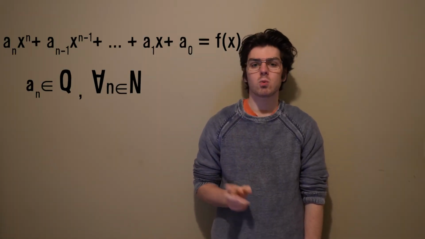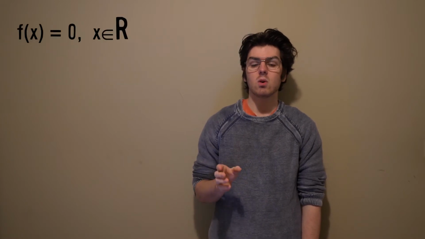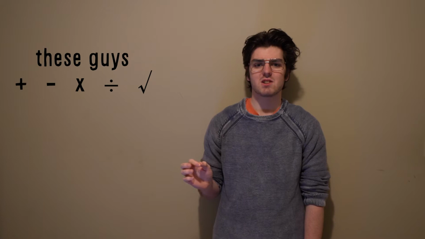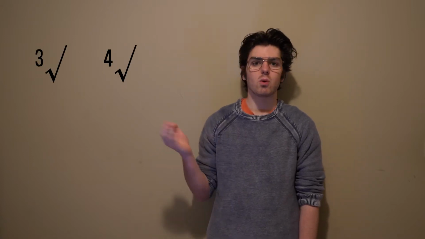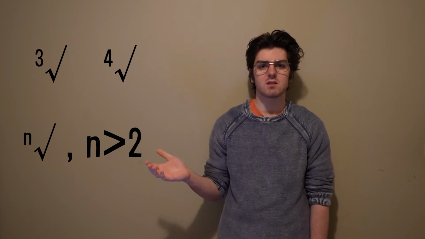According to the fundamental theorem of algebra, any polynomial with rational coefficients will have either real or complex roots. It is in these roots that we will find our next category of numbers, algebraic numbers. These numbers cannot be obtained using the operations I've mentioned previously. Instead, we get numbers that are cube roots, fourth roots, nth roots where n is bigger than 2.